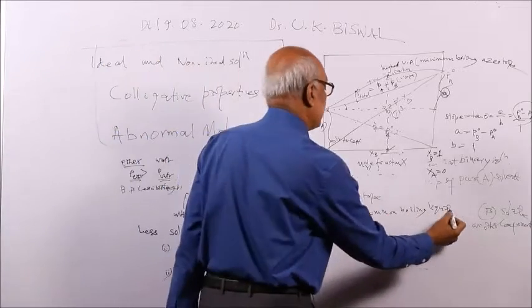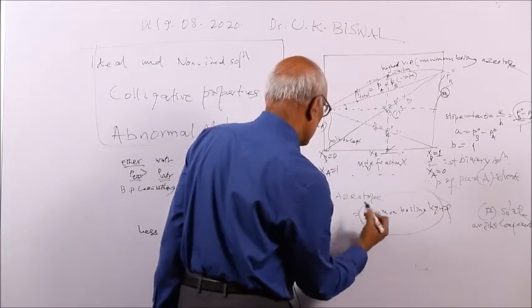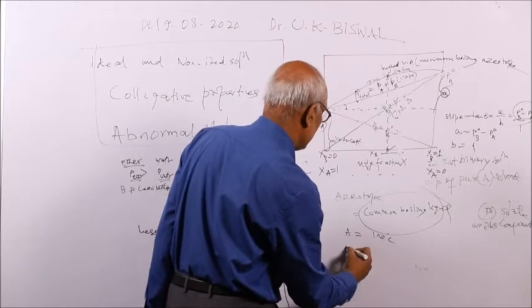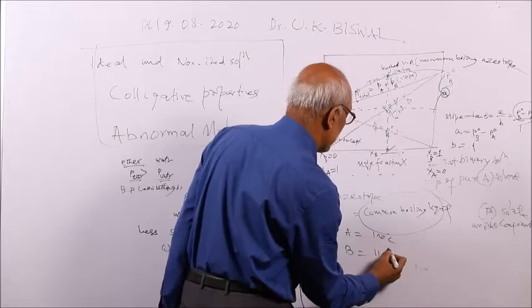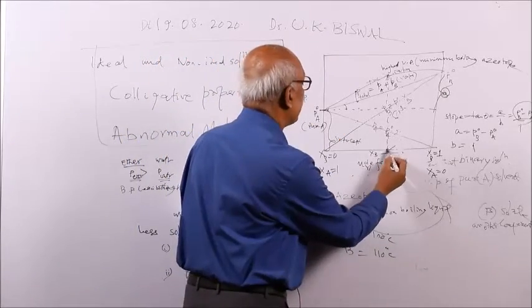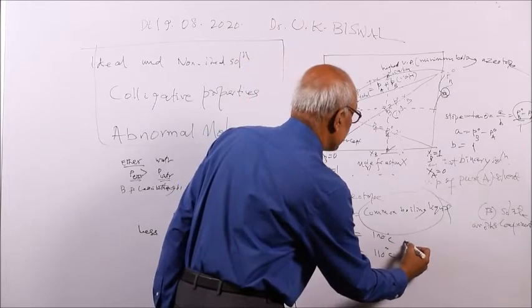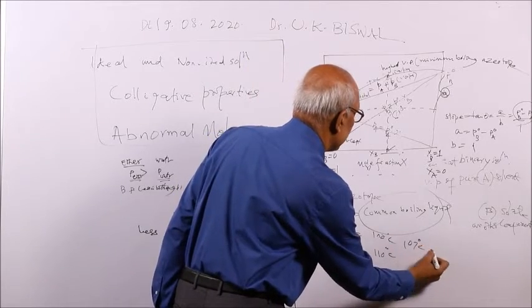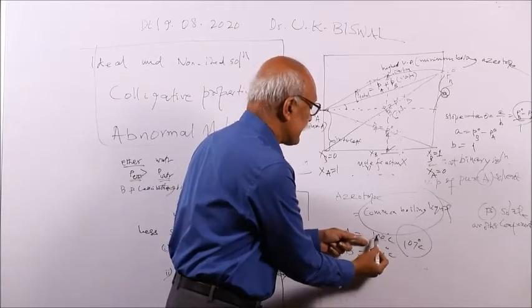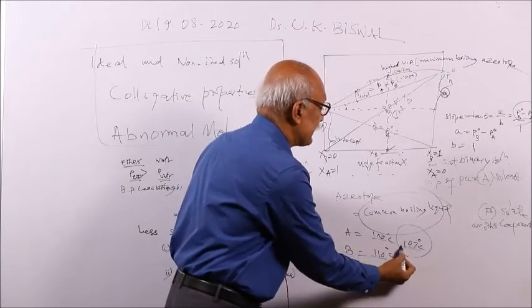Suppose A has a 100 degree boiling point, B has a 110 degree boiling point. But if A and B are mixed at this composition, it will come at 107 degree. This is called common boiling point, neither at 100 nor at 110, but at a common boiling point.